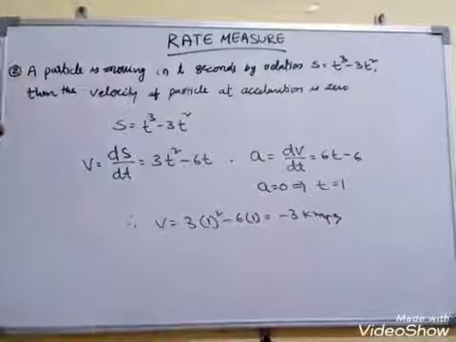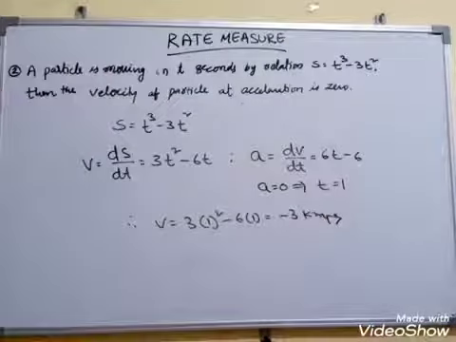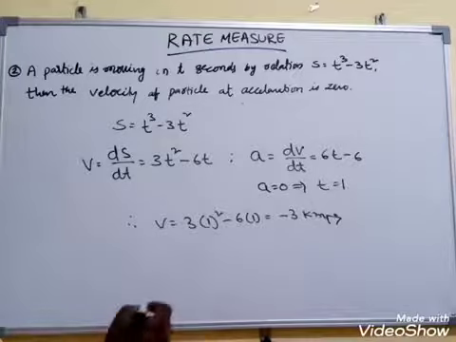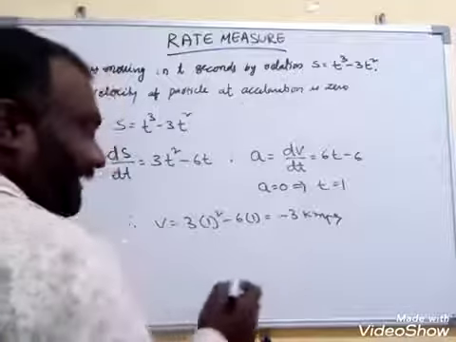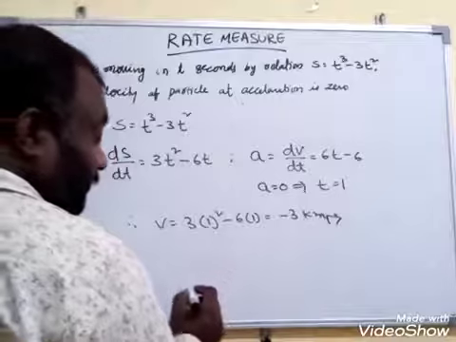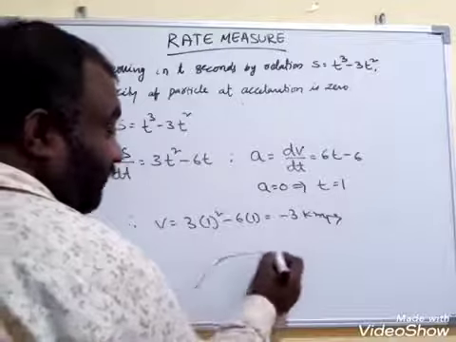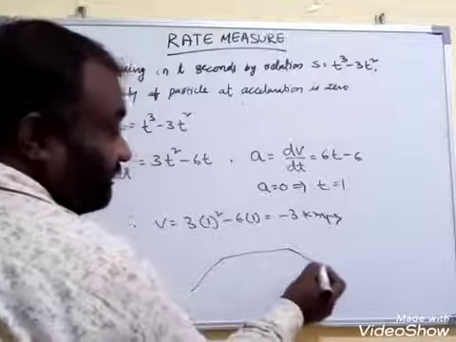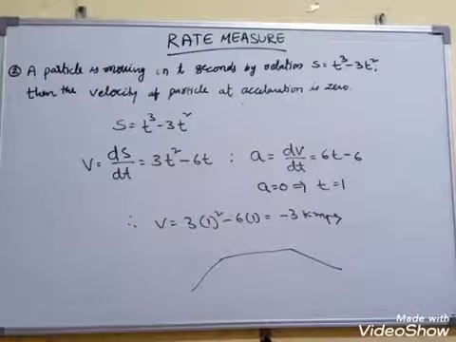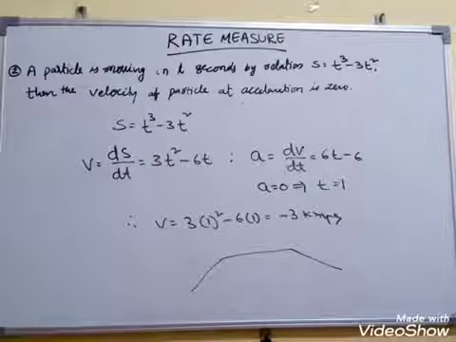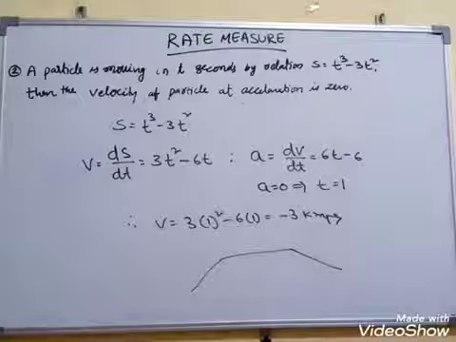Now here, sir, velocity is negative. It is possible when a body is, for example, in a train. Train is accelerating and traveling, and when it is coming to rest there is retardation, the brakes are applied. When it's coming to rest, the velocity becomes negative. That is what happens here.